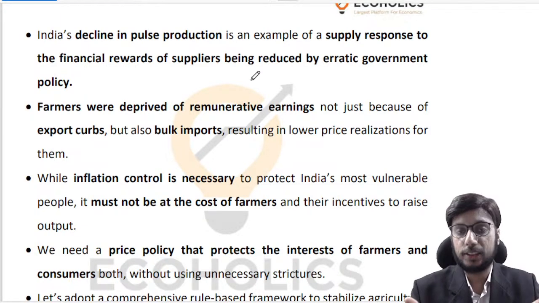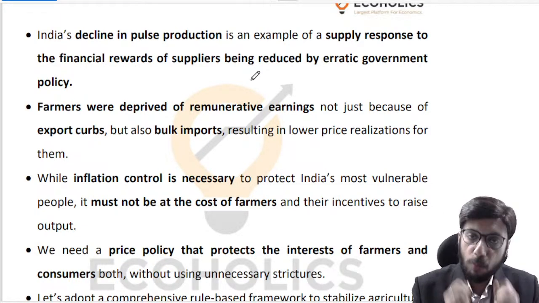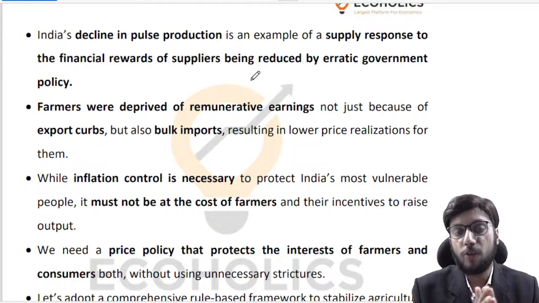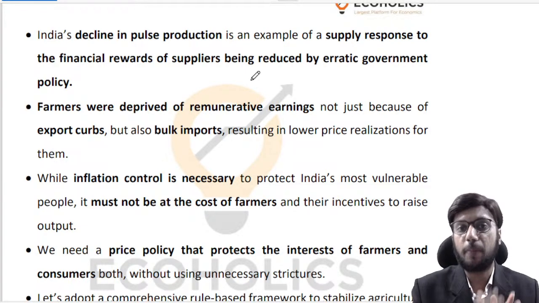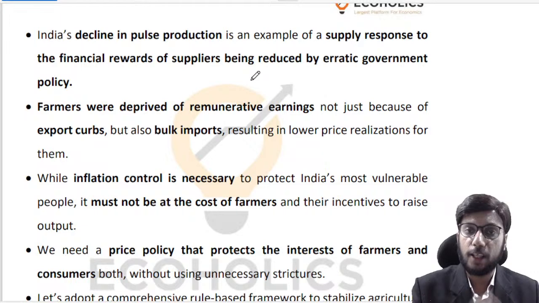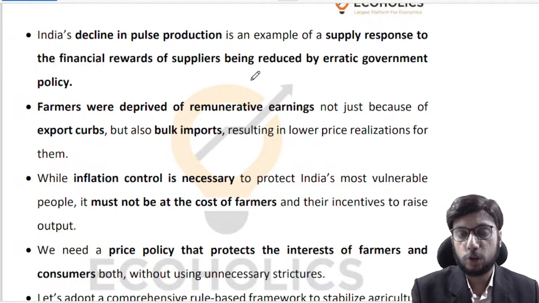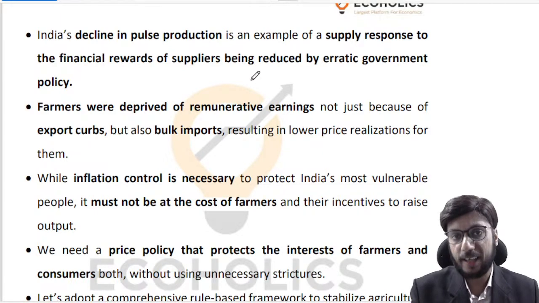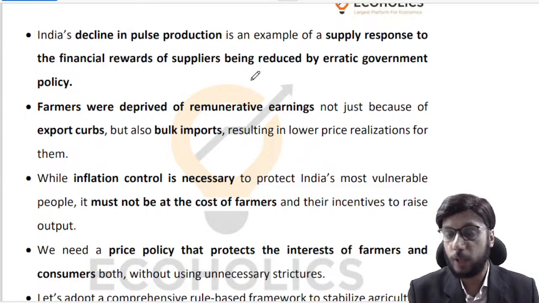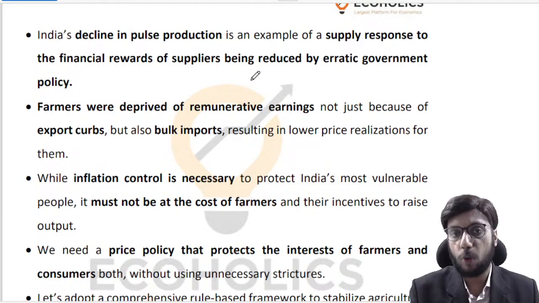So the second half of this article is talking about the fact that the government of India's policy is always, or mostly it seems to be, favoring middle class consumers in urban areas. We try to keep food prices under control by hook or by crook by taking steps which can be detrimental for farmers. You suddenly don't allow them to export, right? You suddenly impose stock holding limits, so traders stop trading that item, they stop buying that item, so farmers don't have traders whom they can sell that item to, because the supply chain has now been broken by the government.